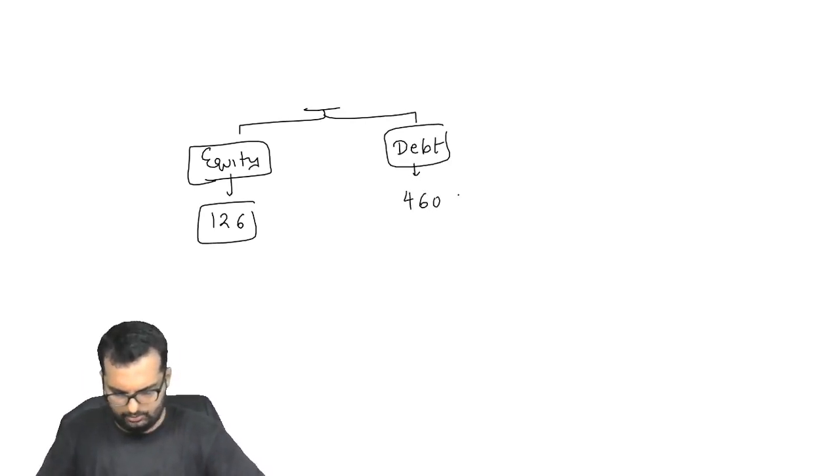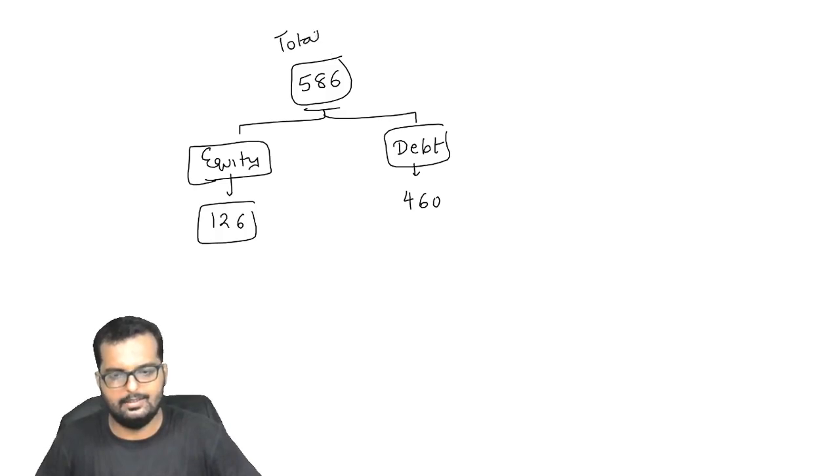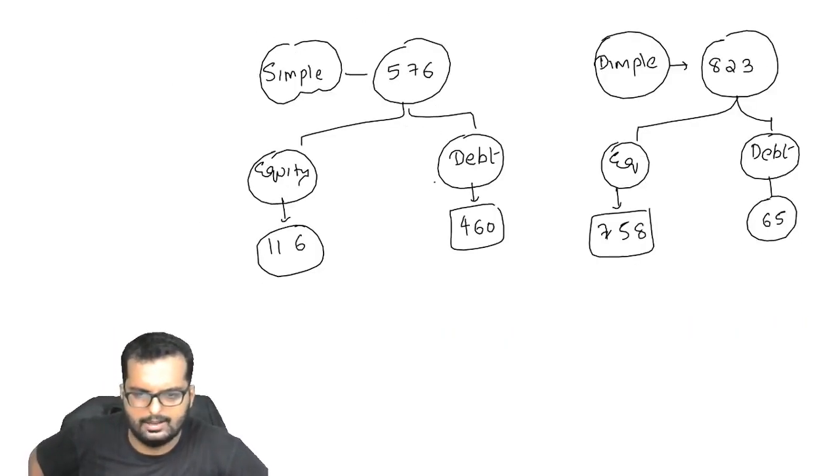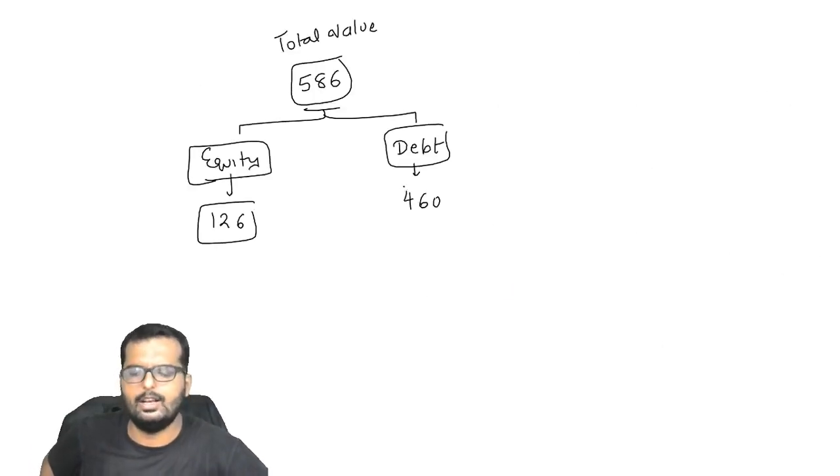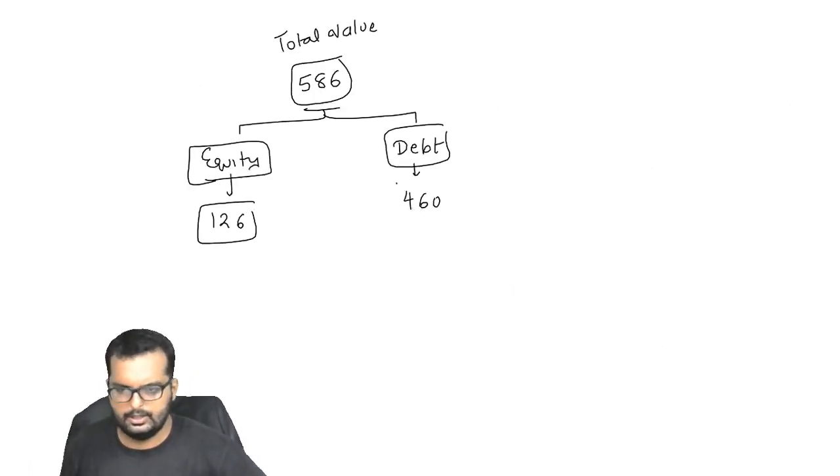If I add up these two things, I'll get the total value as how much? 586. Compared to the earlier one, earlier we got the value as 576, now we are getting the value as 586. Can you please put this up in your books?